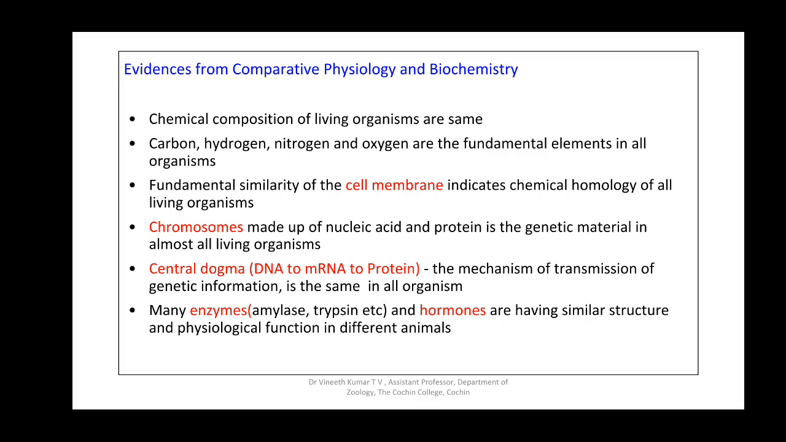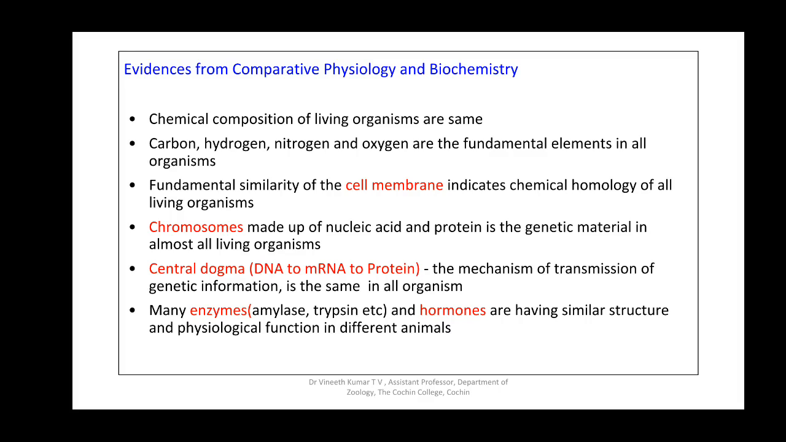So this particular evidence regarding the evidences of evolution points to the fact that the basic plan, or the basic chemical structure, or the basic chemical nature of every organism is the same, and this points to the fact that all living organisms are derived from a common ancestor.